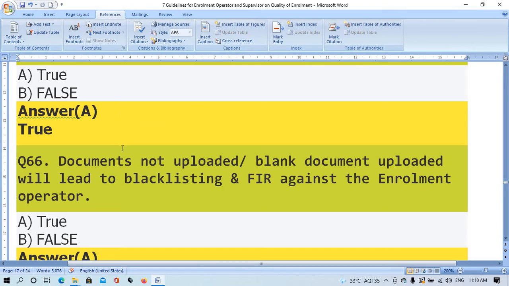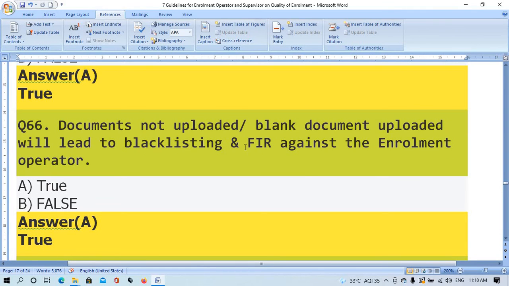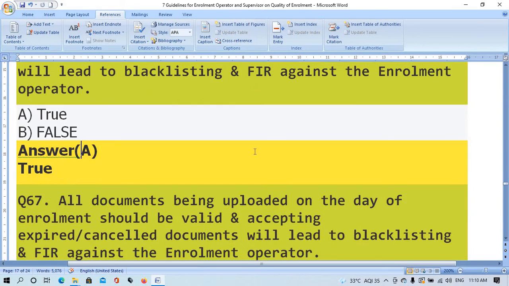Question number 66. Document not uploaded or blank document uploaded will lead to blacklisting and FIR against the enrollment operator. Option A true, option B false. The right answer is option A, true.